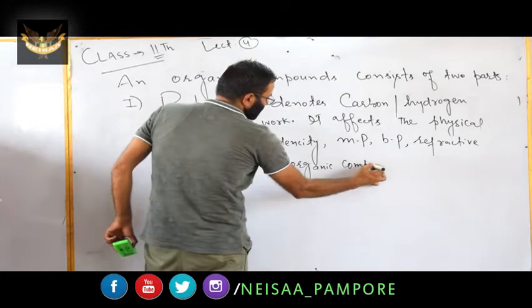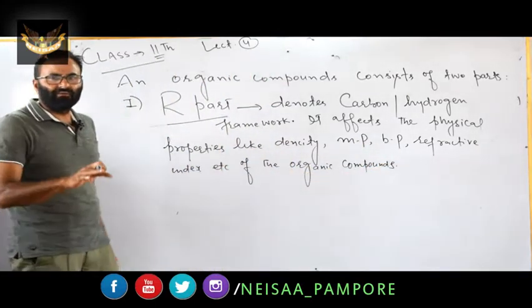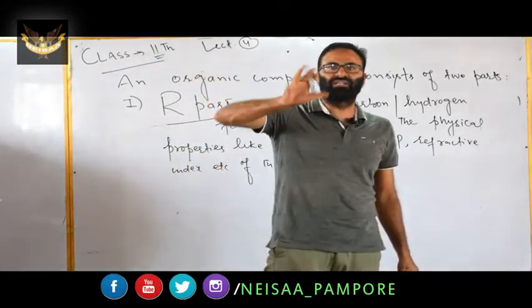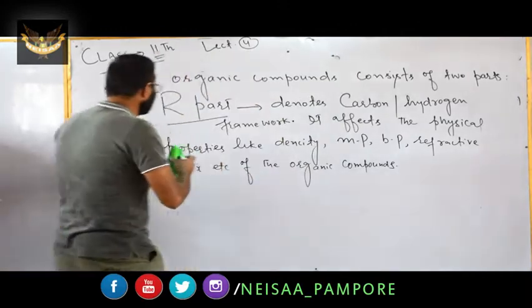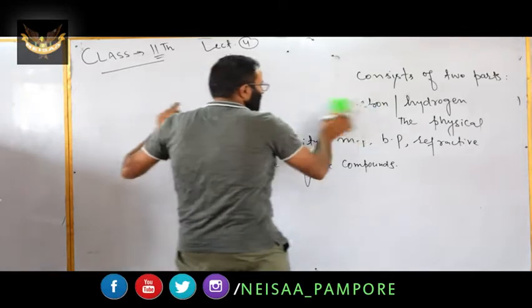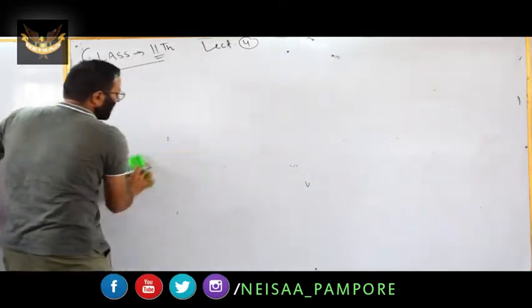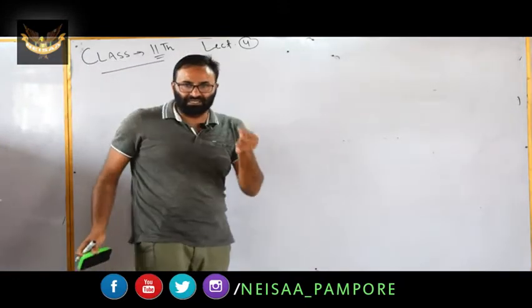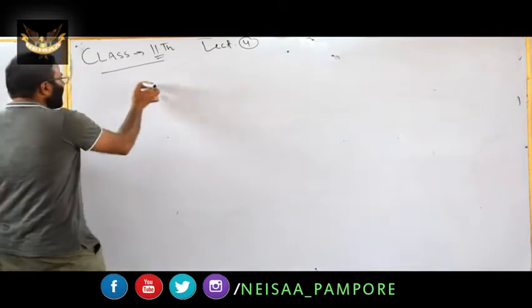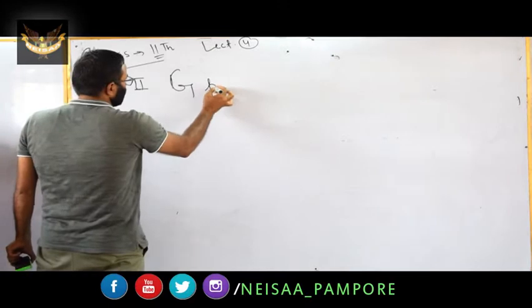You have to mention this around this point. Organic compound. This is the R part. But here we have to study, we have to discuss, we have to illustrate the G part. Second part, that is the G part. Now we will discuss the second part, that is G part. First you have to mention an organic compound consists of two parts. One is R part, second is G part. R part affects physical properties. Now we have the second part, that is G part.